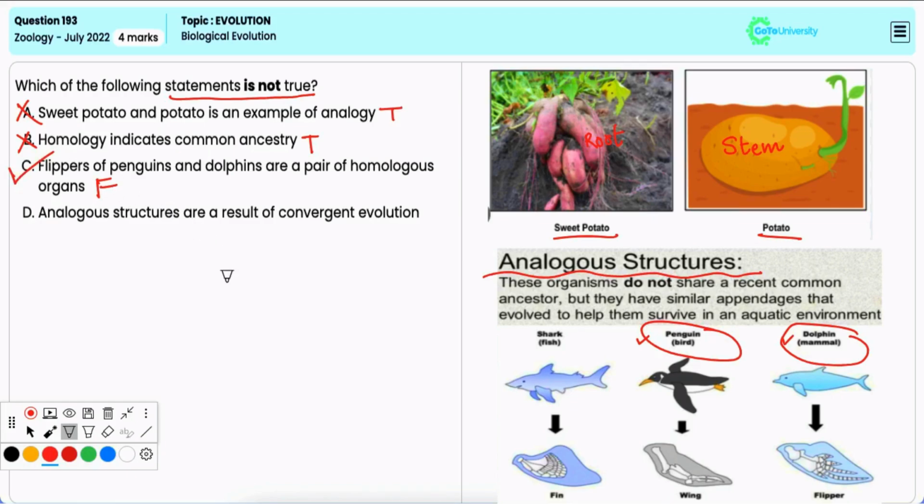Option D, analogous structures are result of convergent evolution. Now, it is also true. Analogous structures arise due to convergent evolution, where different species evolve similar traits independently due to similar environmental pressures. Hence, it is incorrect option.